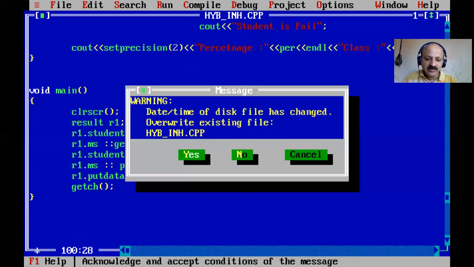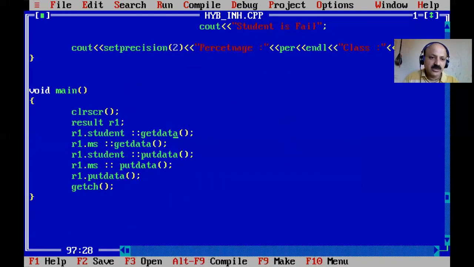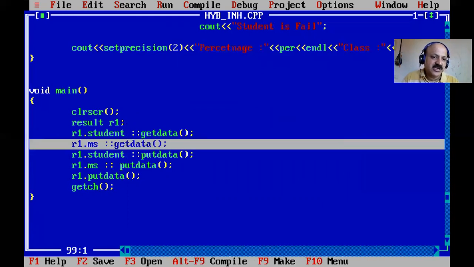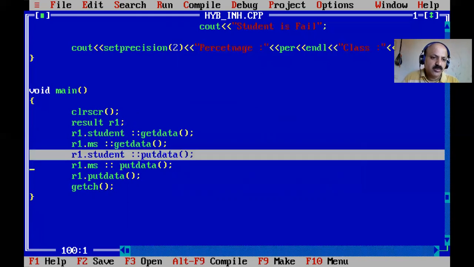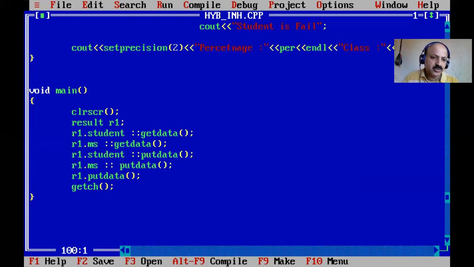So that ambiguity we can solve here also. Here, like R1 is a result object, student and then get data, then marksheet get data call, and then student put data, and then marksheet put data, and at the last result put data. So first I can run and see what happened.